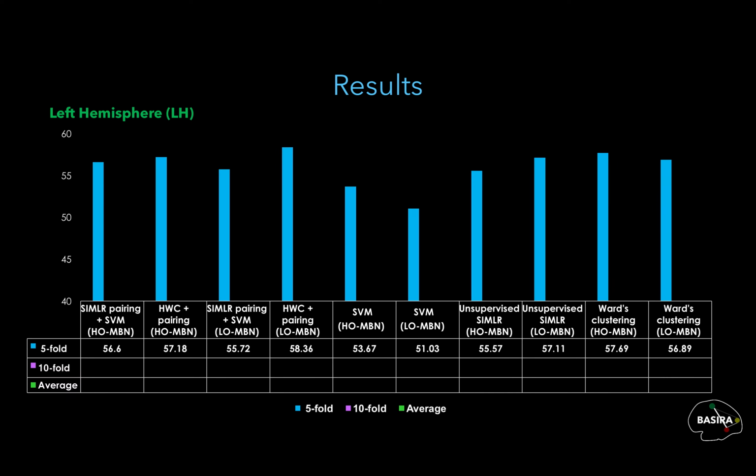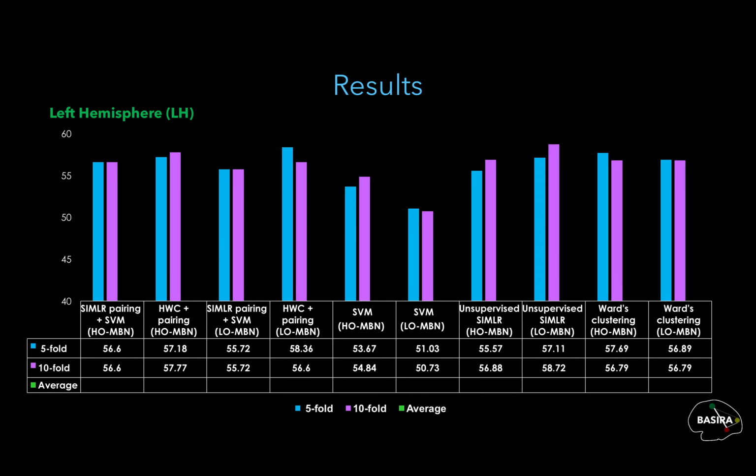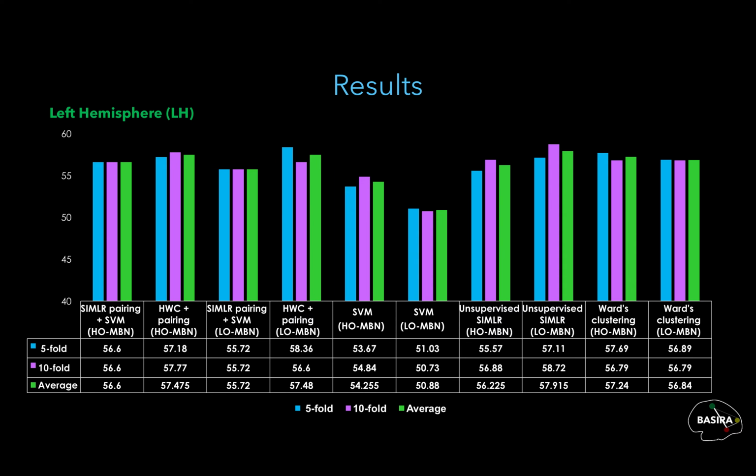We get to our results, where for the left hemisphere, unsupervised SIMLR LOMBN achieved the best mean average accuracy across all methods, which might indicate that morphological connections between the left hemisphere regions altered by autism occur at a low order level.